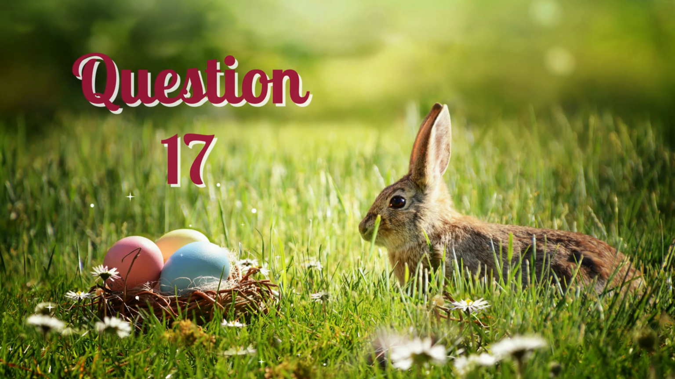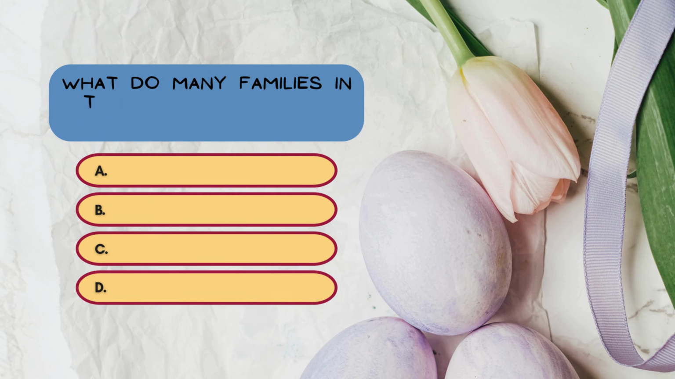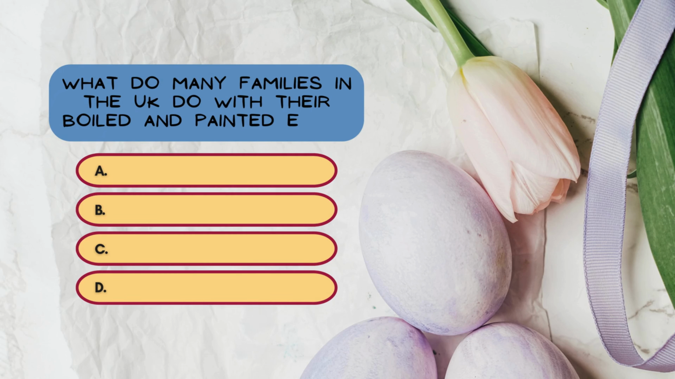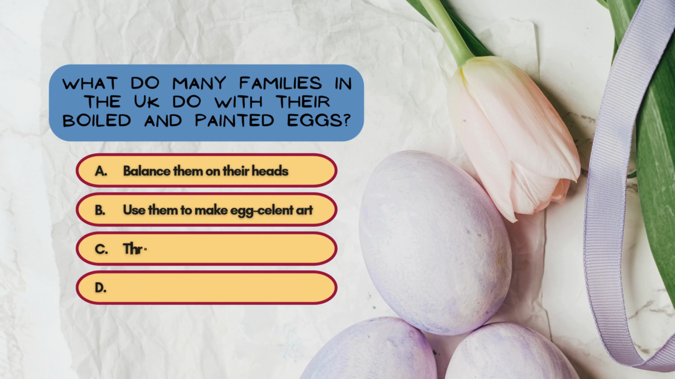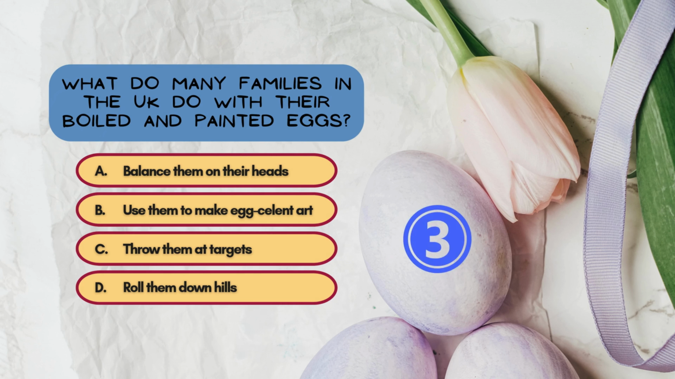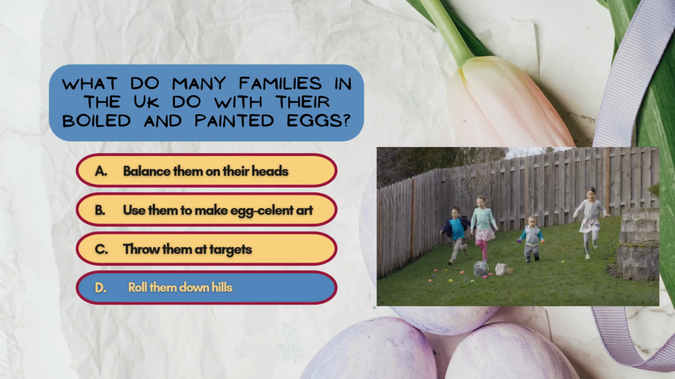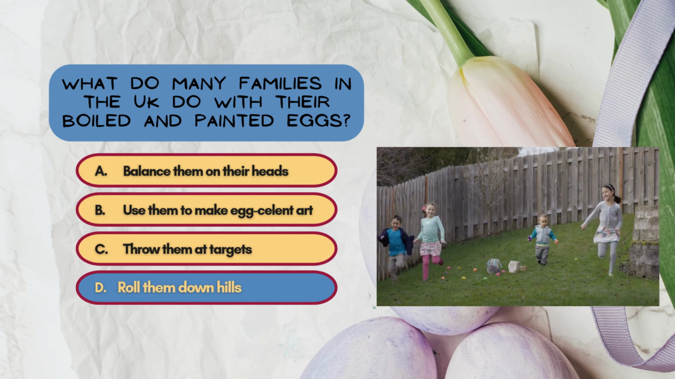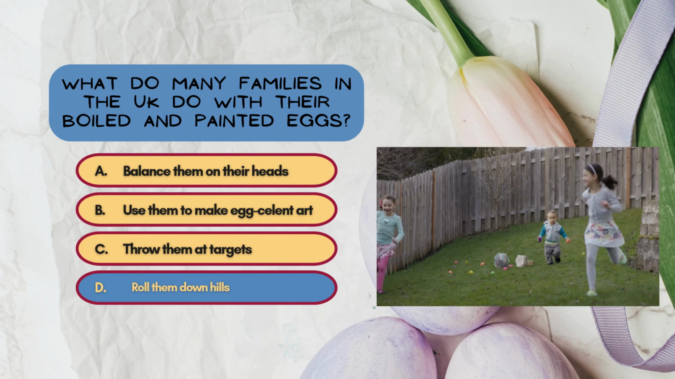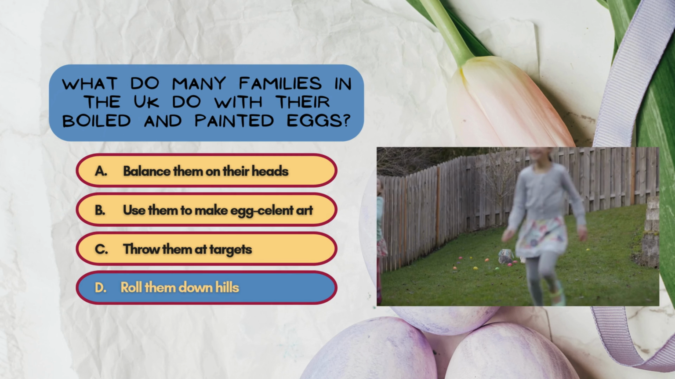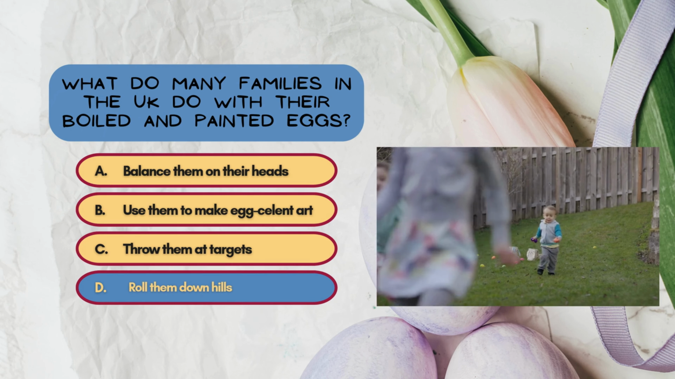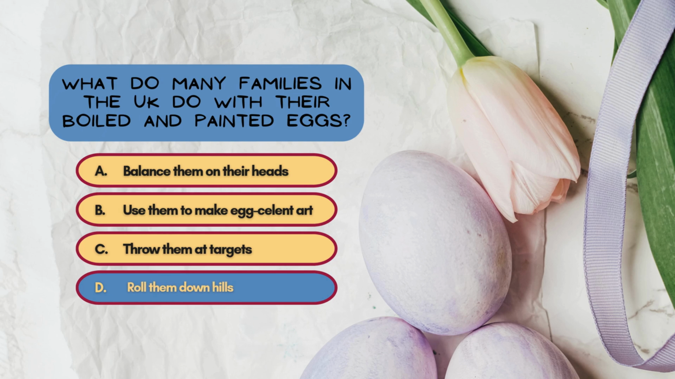Question number 17. What do many families in the UK do with their boiled and painted eggs? Balance them on their heads, use them to make excellent art, throw them at targets, or roll them down hills. The decorated eggs are taken to the park where they are rolled down a hill. The person whose egg travels the farthest without breaking wins the contest. This fun tradition is also celebrated in parts of Germany.